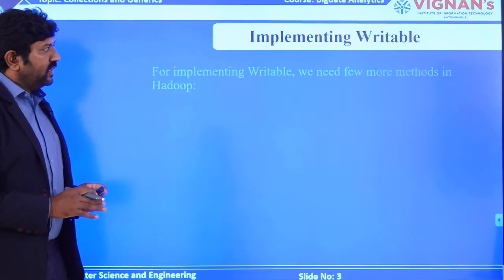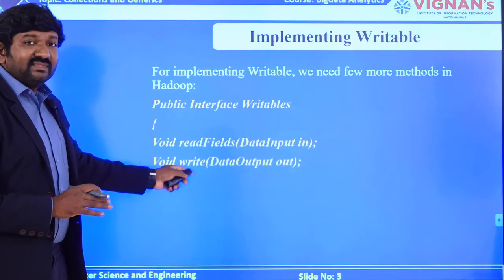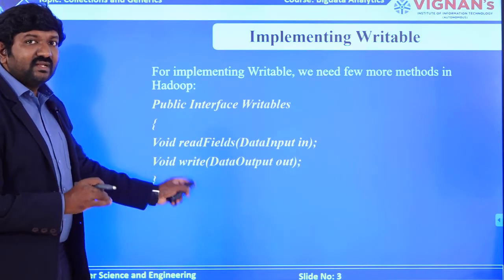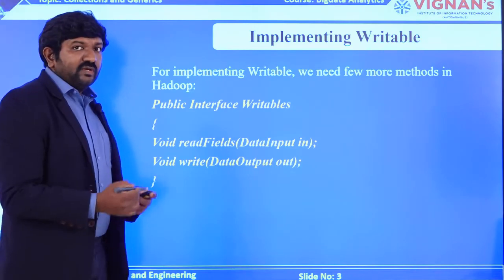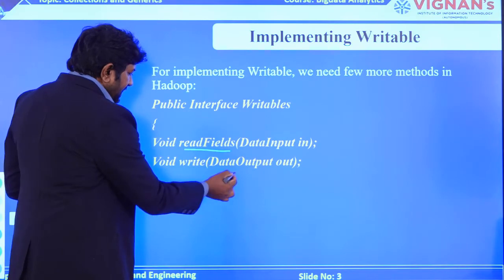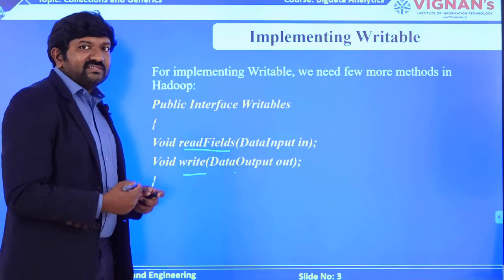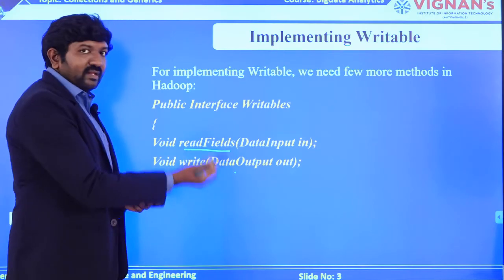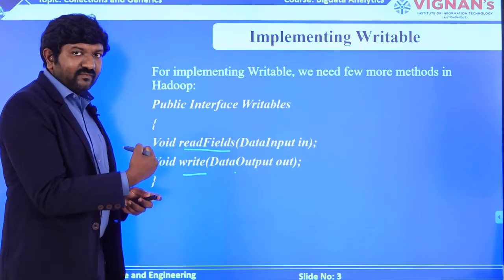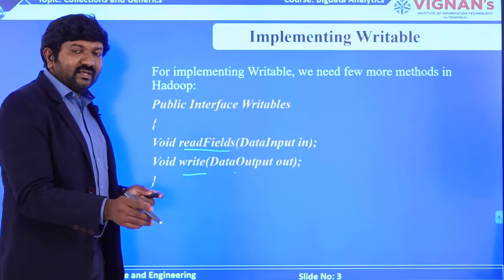You have your own definition. Let's see, I am going to implement this interface which is the Writable interface. We have 2 different functions in Writable. First one is readFields, next one is write. As I told you, readFields is used when you are getting the data from external sources. Write is used when you are writing the data onto external sources.